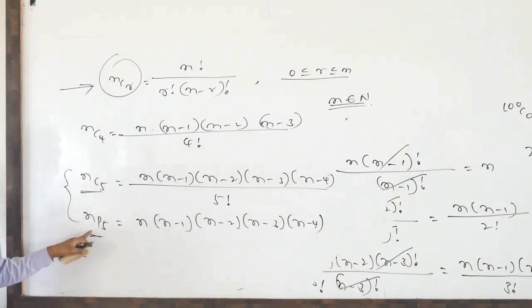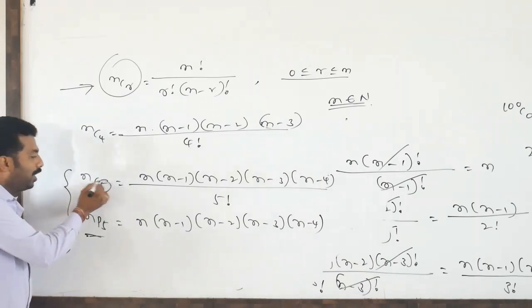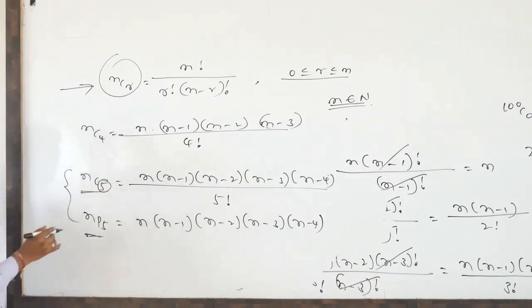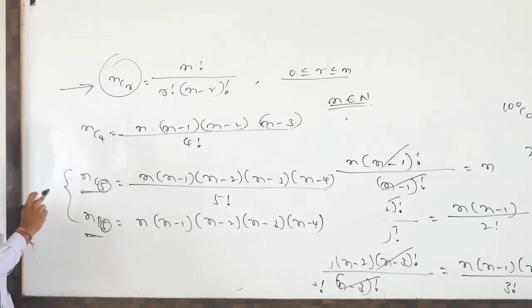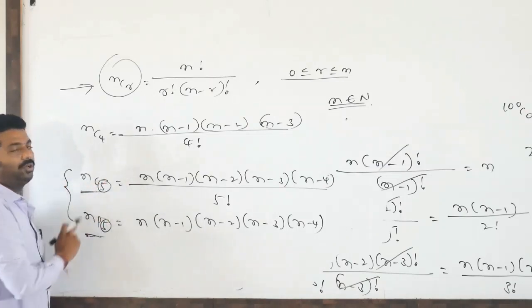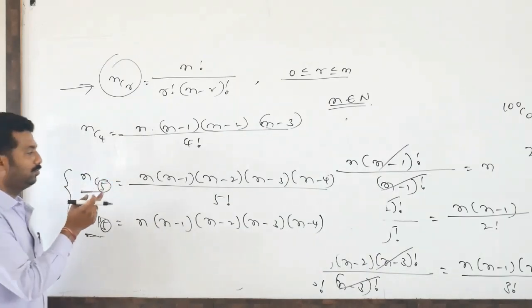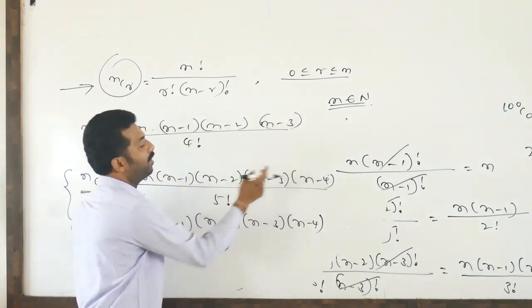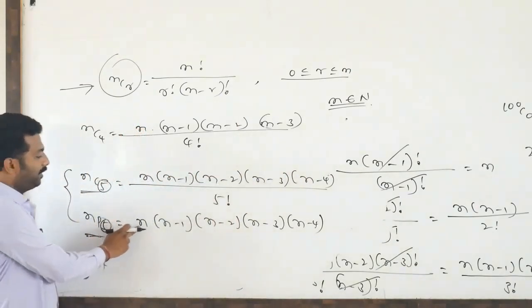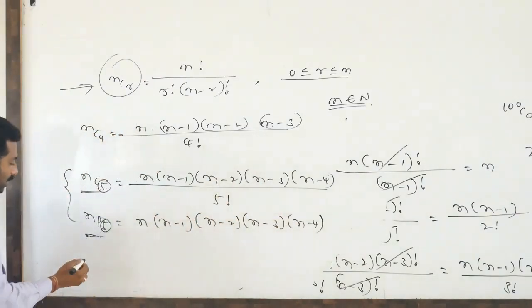Like that we have to define nCr value, nPr value. One more thing. Here suffix 5 is there, 4 times we have to reduce. How to reduce 4 times? First n you have to write. Then later, one by one, we have to write 4 times. We have to reduce it by 1 each time. n minus 1, n minus 2, n minus 3, n minus 4. Here also same, 4 times we have to reduce.